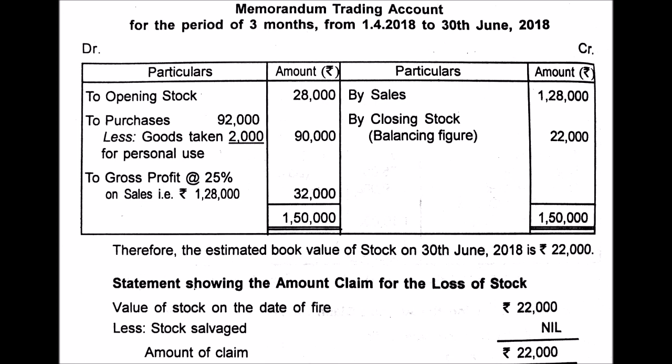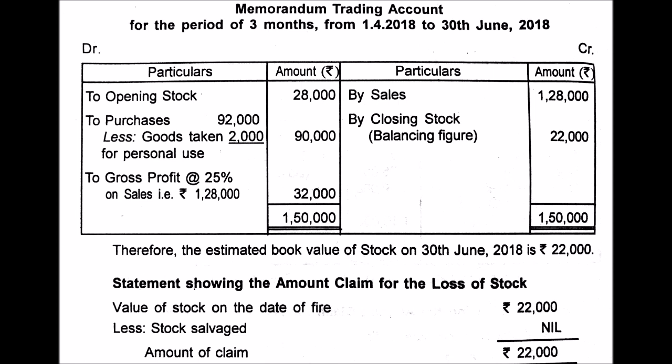One significant thing you need to be specific about here is the drawings. In this question, the trader took goods worth rupees 2000 for his personal use, which was not recorded in the books of accounts. Any kind of drawings is always deducted from the amount of purchases. That is the only different thing in this question. I hope most of you were able to solve it. If you have any further confusion about this numerical, you can contact me. Now we move on to the next numerical.